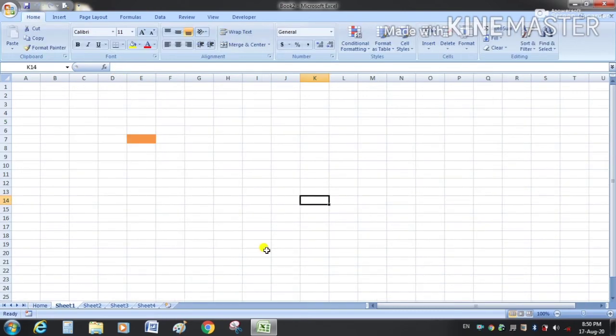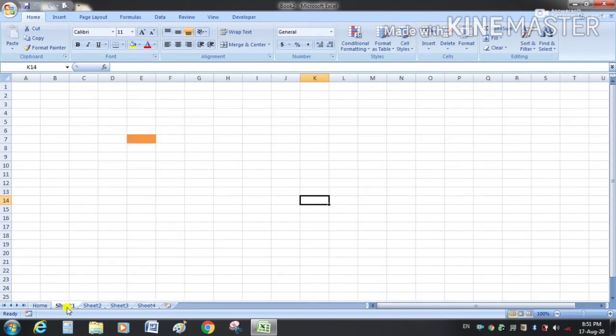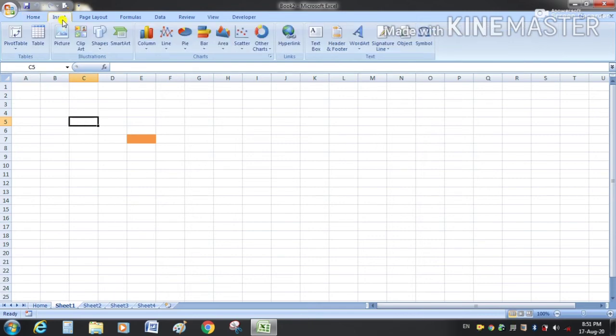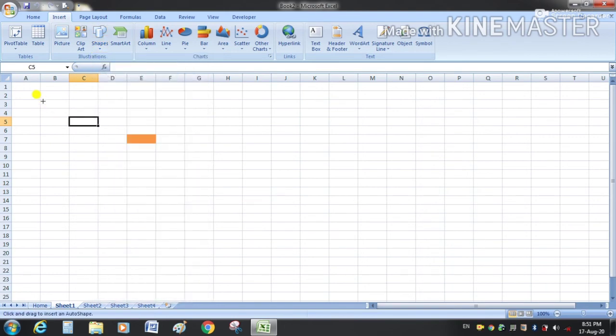Students, now we will make a shape as our hyperlink. Suppose we are on sheet 1 and we want to go back to our home sheet. So at sheet number 1 we will use a image as hyperlink. First of all, insert a image here, go to the insert tab, and from the shapes take a shape. So I am here using a left arrow because we want to go back.